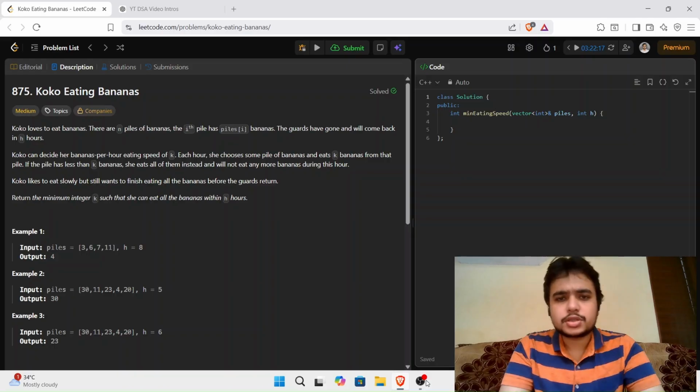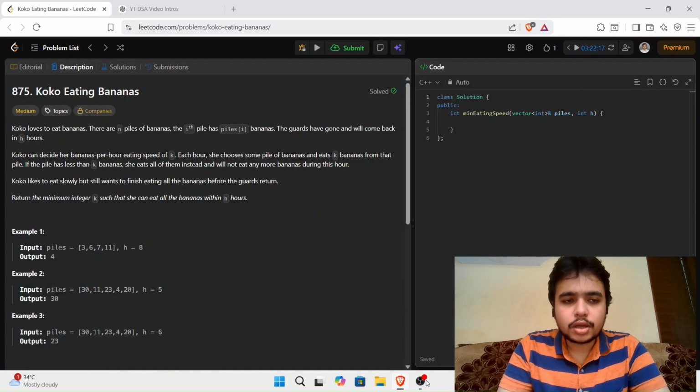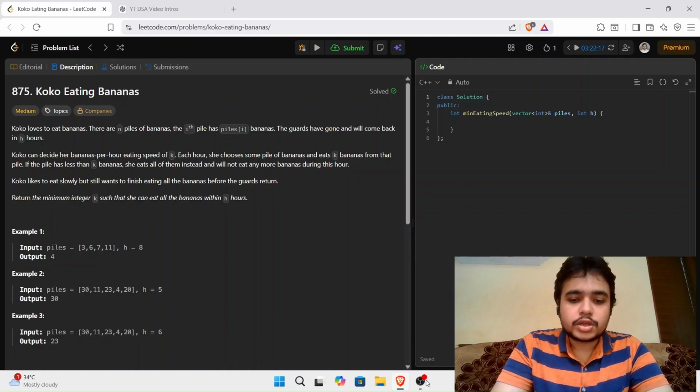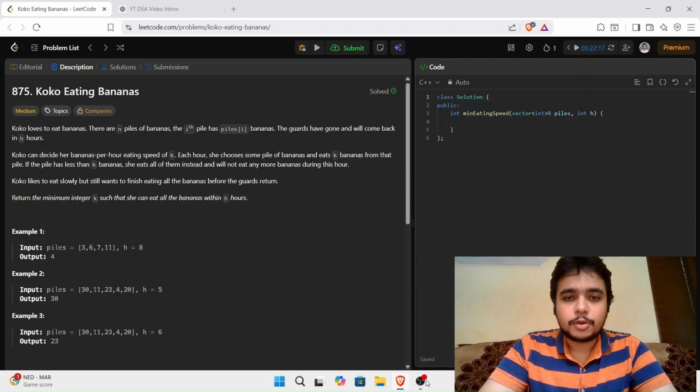The brute force is quite straightforward, in which we can try all the speeds, but it is a very lengthy approach. If the maximum number is 1 billion, then this approach can give a time limit exceeded. So what should we do? The optimized solution that comes to my mind is binary search, as we have to find the most optimal value in a monotonically increasing range.